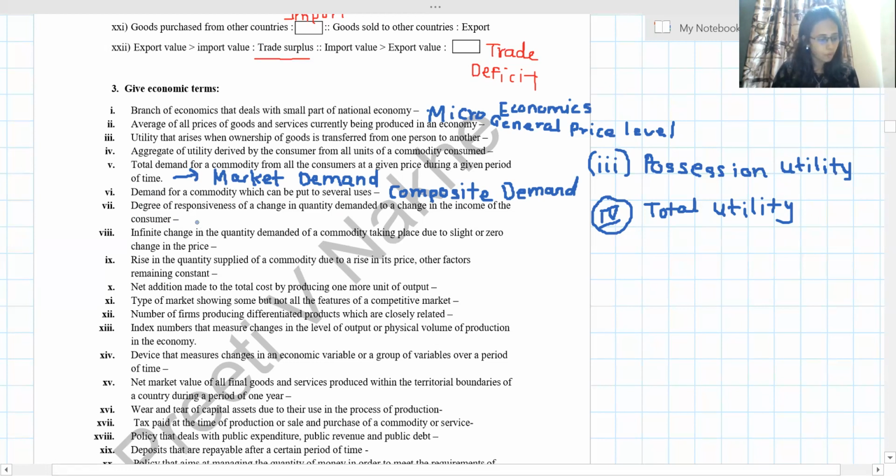Degree of responsiveness of change in quantity demanded to change in, read it properly. They are talking about income, not price, because we have a habit of writing price elasticity. Here we are going to write income elasticity of demand.